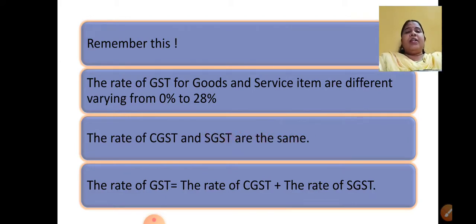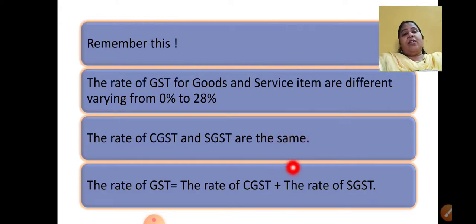Previously, a few states used to charge more. The state of Maharashtra may be charging only 15% on some commodities, while another state might charge 25% on the same. Now it has been removed. Now every state has to follow the same rate. Whatever is the central government rate, the same should be the state government rate. Okay, so this is an important point to remember, that rate of CGST and SGST are the same.